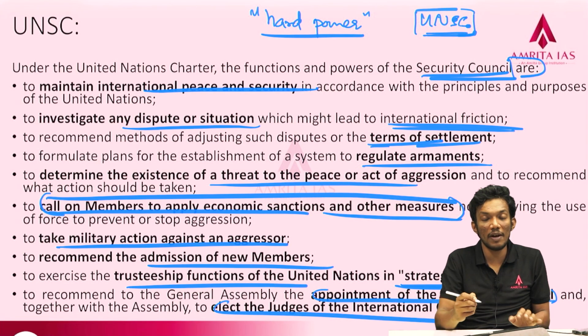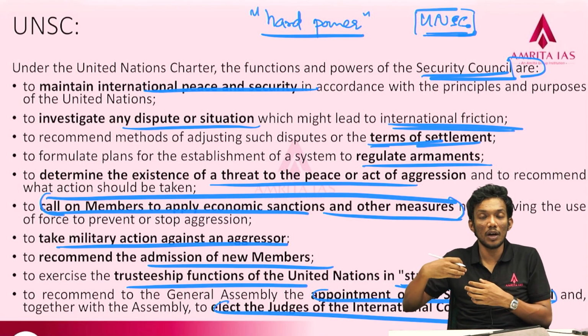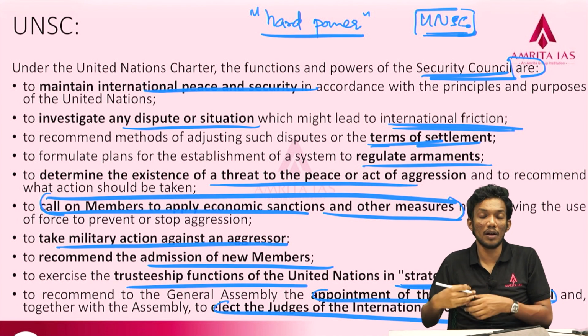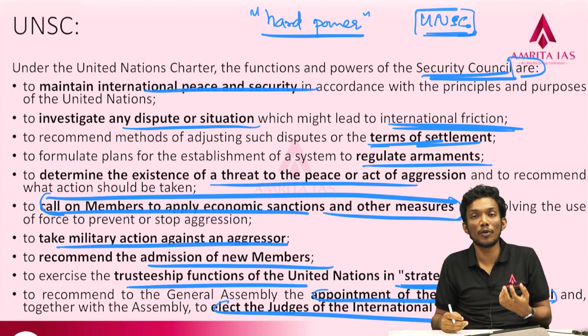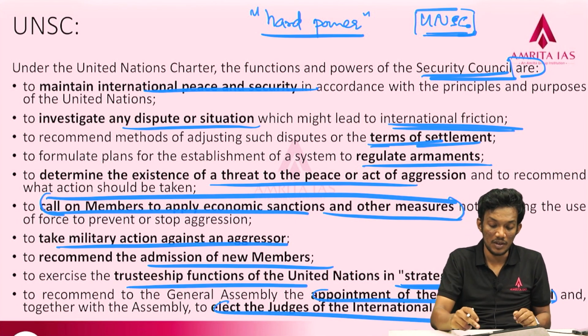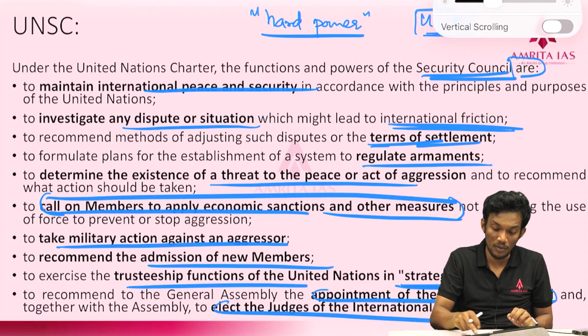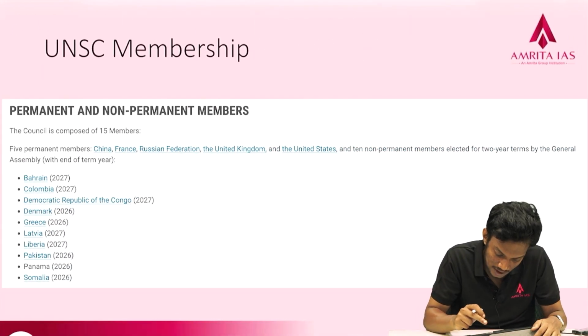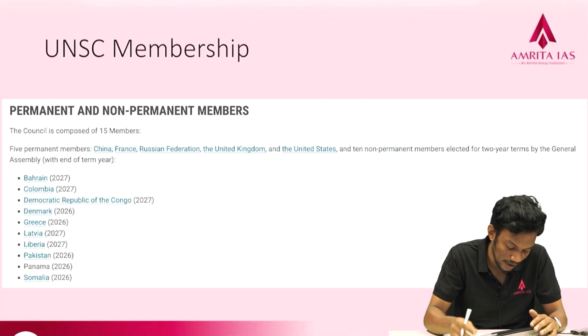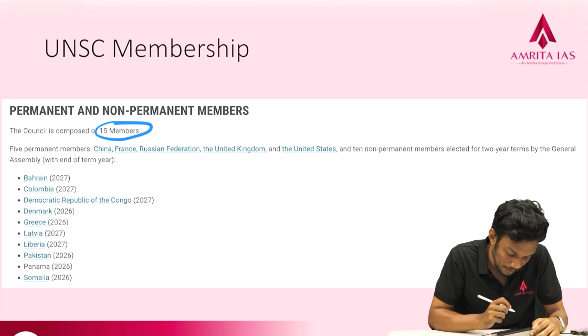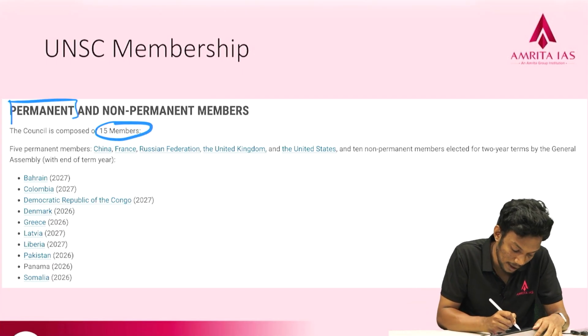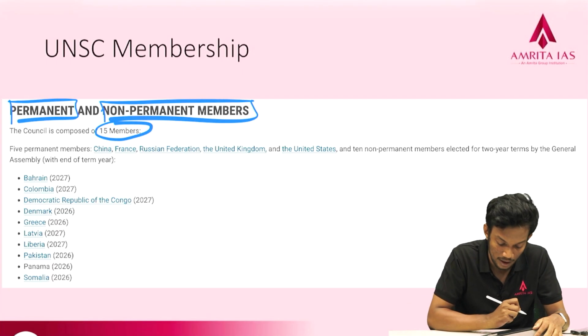So every important country that wants to have a say in global politics would have to be a member of the UNSC. Let's try to understand what this is about. You can see the UNSC has 15 members, and these 15 members are classified into two: the permanent members and the non-permanent members.